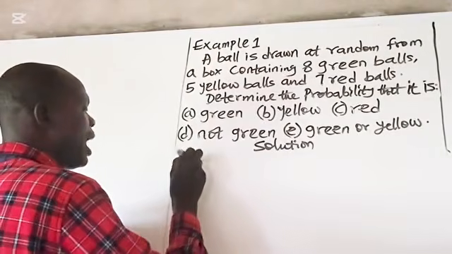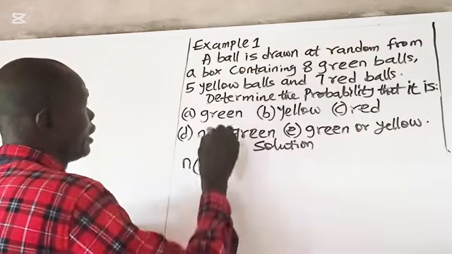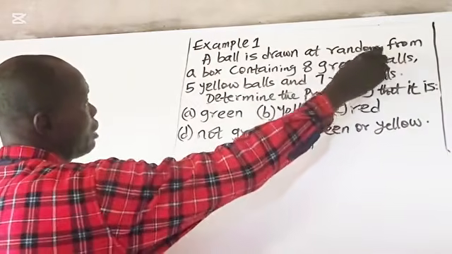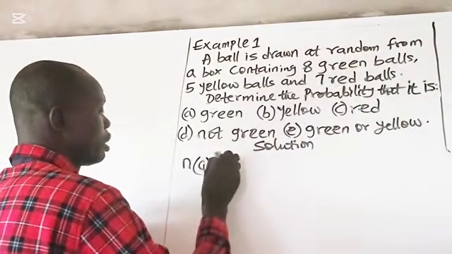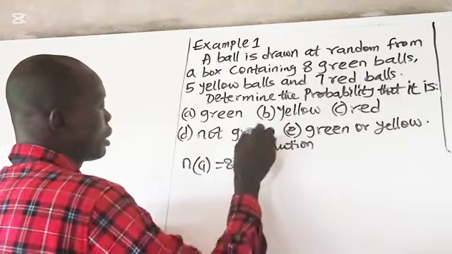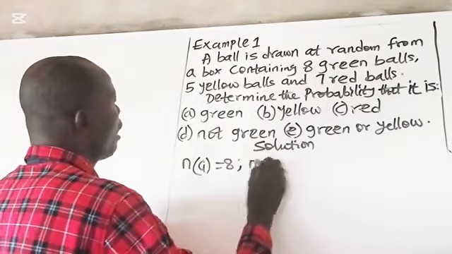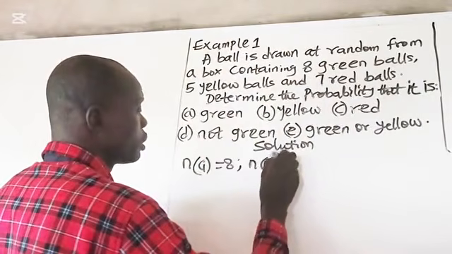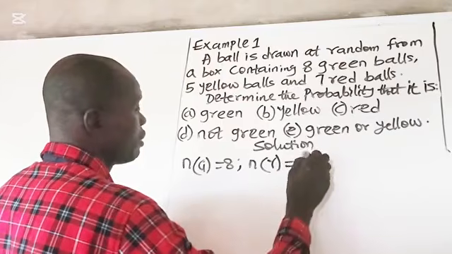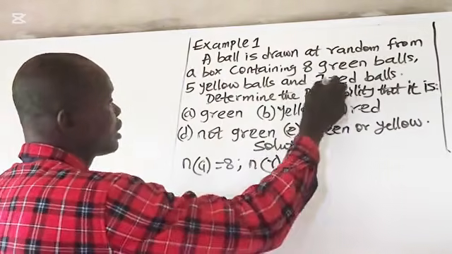So, a ball is drawn at random from a box containing 8 green balls. Number of green balls, you have 8. Number of yellow balls, 5. And 7 red balls.